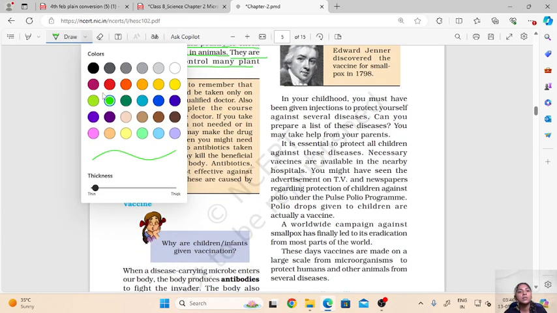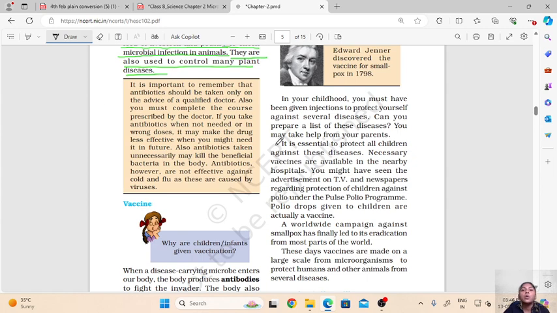Now there are certain rules which should be followed when we take antibiotics. We should take antibiotics only when they are prescribed to us by a qualified doctor, and we should always complete the course prescribed by the doctor. So if we are sick and we are given antibiotics, and if we feel better in 2 days, we should not stop the course. We should complete the course. We should take all the doses given by the doctor.